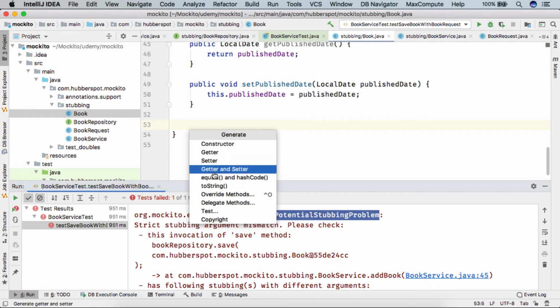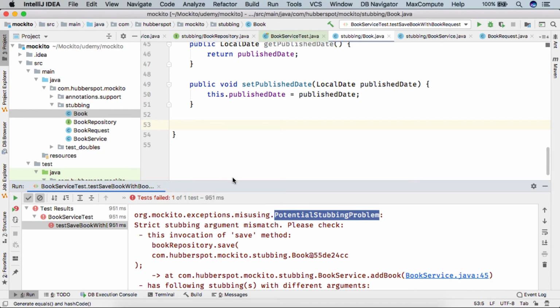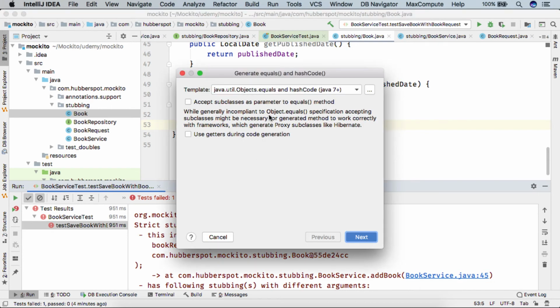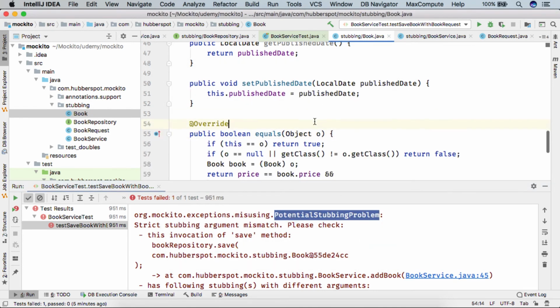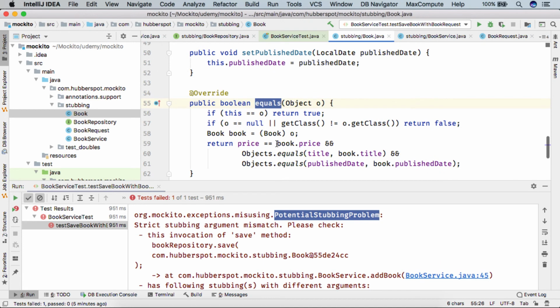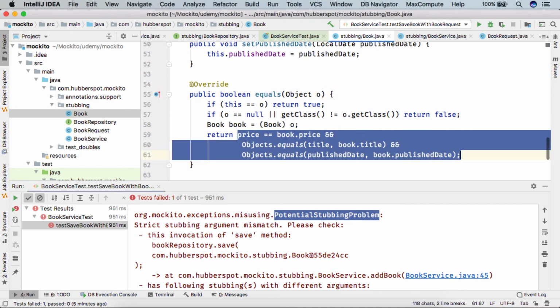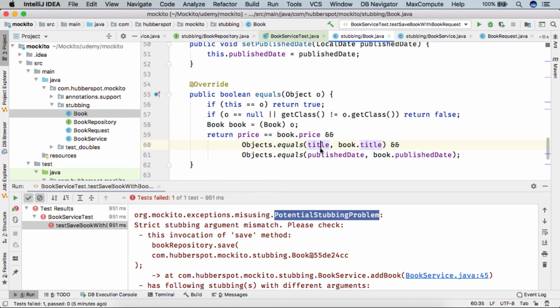So here, let's say we generate equals with the default IntelliJ option, and here we tell IntelliJ to generate equals and hashCode methods with what properties. For the time being, let's say we remove the book ID and provide the equality check on the book if title, price and publish date are equal. So we do next, we do finish. So this equals method will be created, which basically does the comparison on the price, title and publish date.